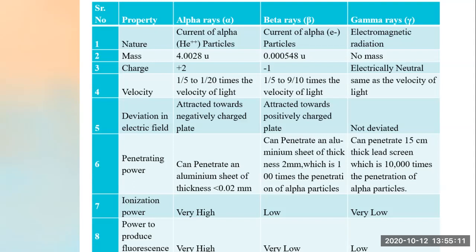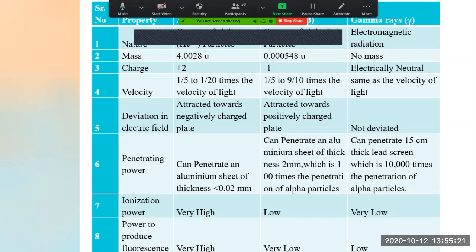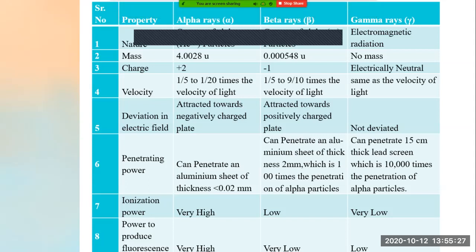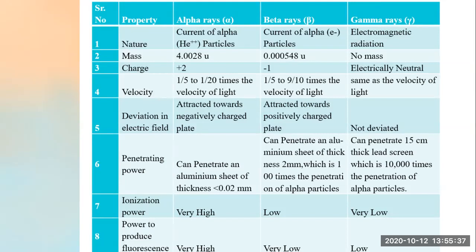Now see, the ionization power of alpha rays is very high, while ionization of beta is low and of gamma rays is very low. Penetration power was very low for alpha rays, while ionization power is very high for alpha rays. Low is for beta rays and very low is for gamma rays.